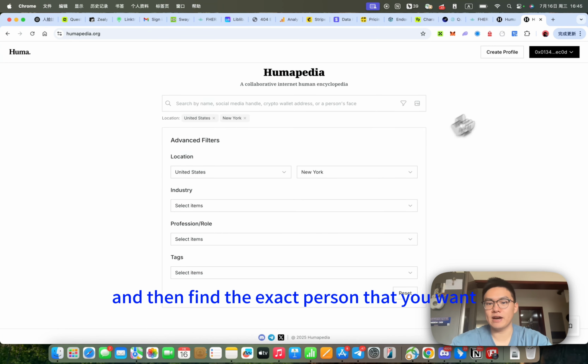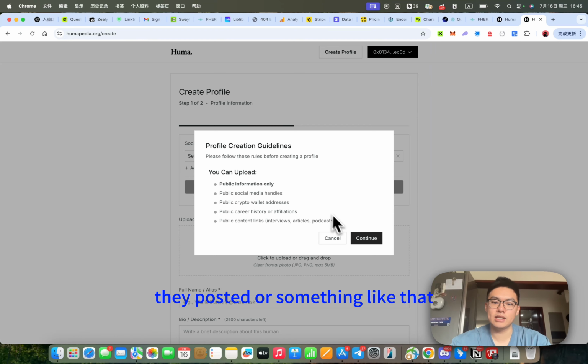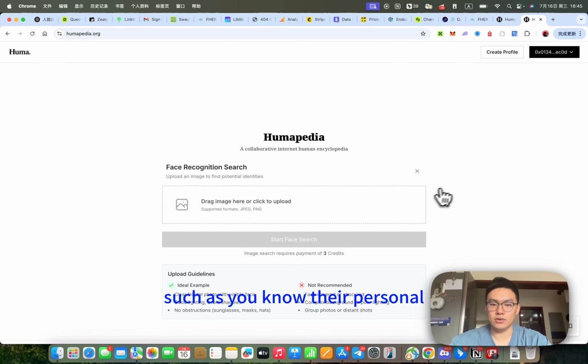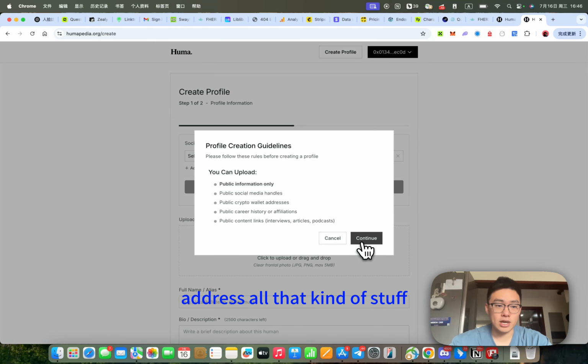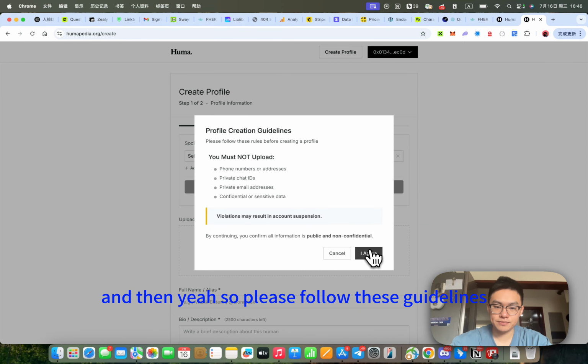Now we can go to the create profile one. For profile creation, you must follow some rules. You can only upload public information: social media, news articles, crypto wallets, and links to their public content that they posted. Everything should be public information. No private information is allowed, such as their personal address. Their personal WhatsApp or phone number are also not allowed. So please follow these guidelines.